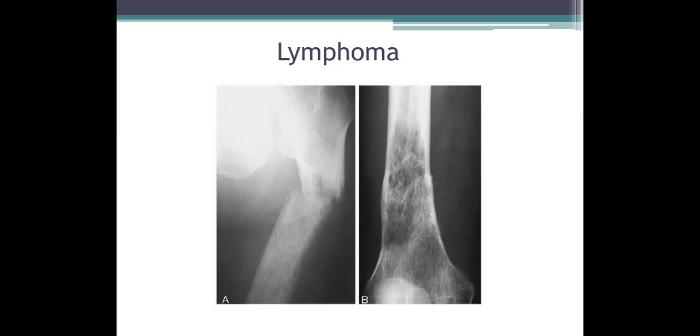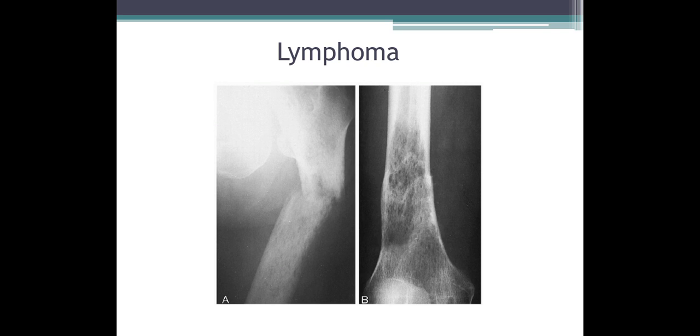Coming to lymphoma, again it occurs in elderly patients. Typically it presents as a permeative destructive lesion in the diaphysis. Picture A shows an AP radiograph of the left femur showing a permeative lesion involving the proximal diaphysis with a horizontal, displaced fracture.